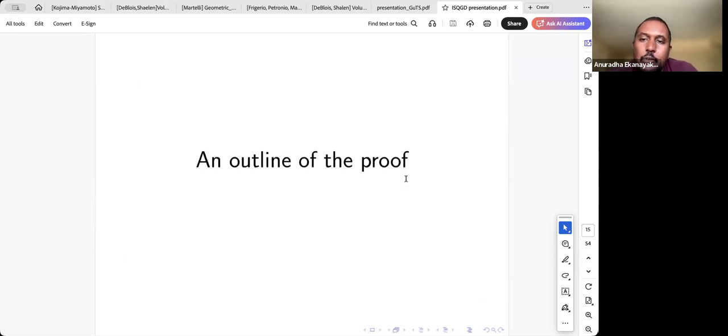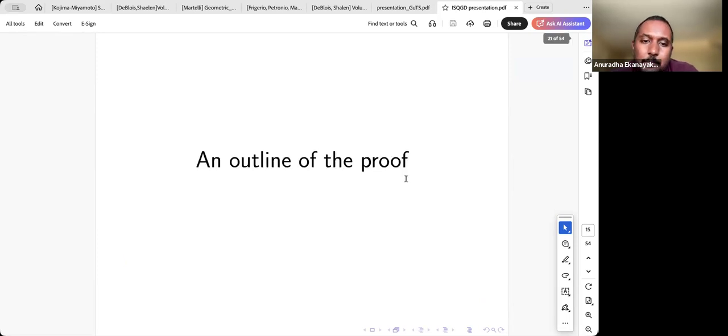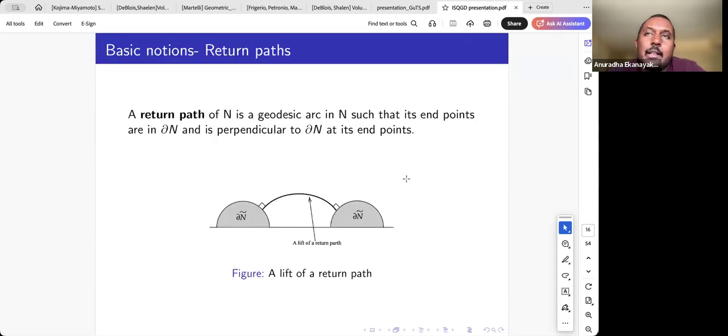So here's a brief outline of how we showed this is the smallest manifold with both a totally geodesic boundary and a cusp. There are a couple of basic notions when it comes to the volume of these manifolds. One is a return path. A return path is a geodesic arc in the manifold between two points in the boundary, and at each endpoint it's perpendicular to the boundary.